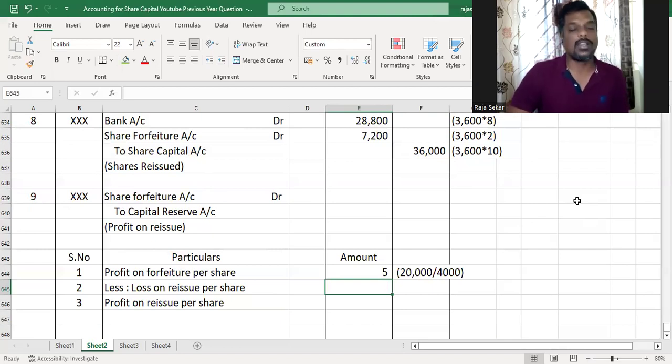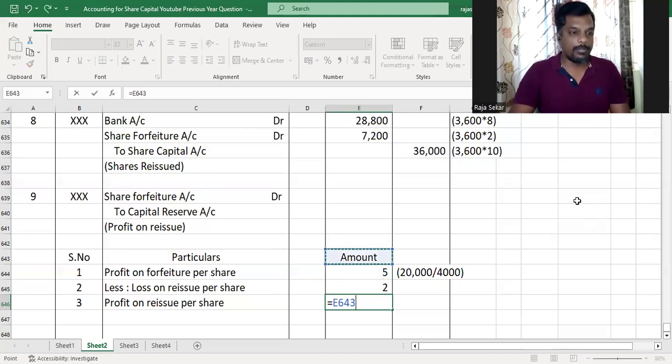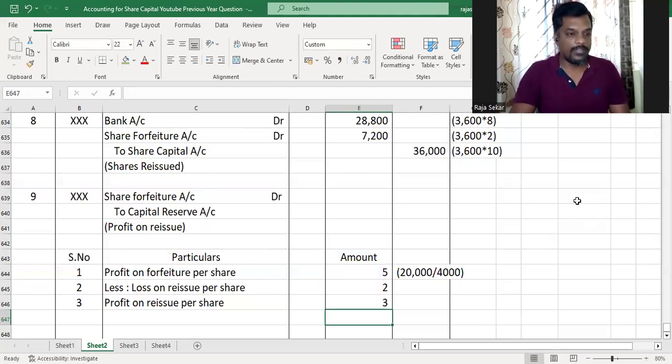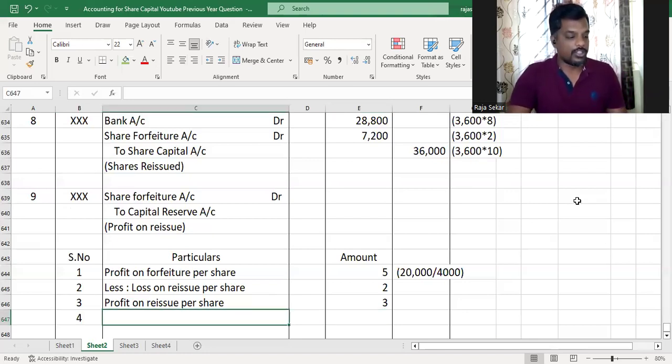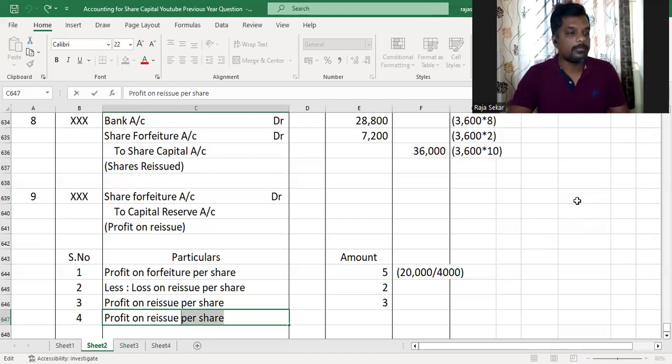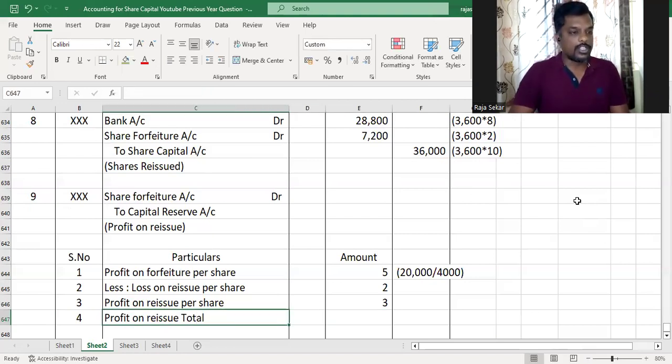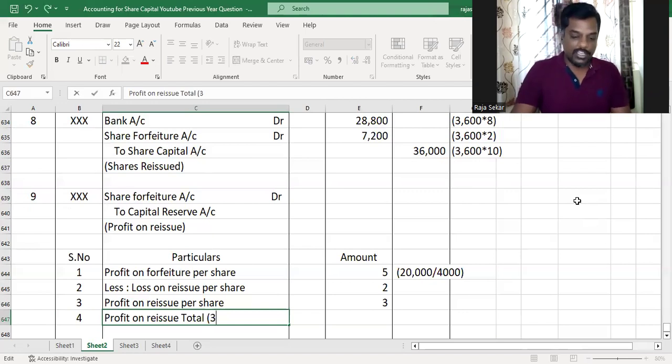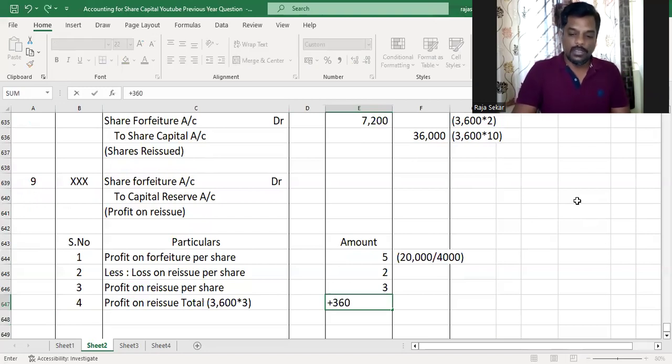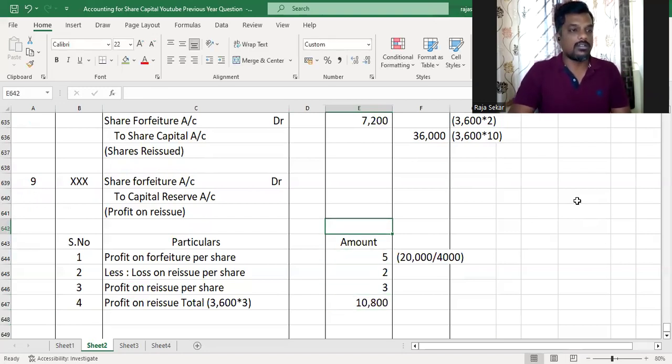The loss on reissue per share is a discount given by us while reissuing, which is 2 rupees in this case, as the shares were reissued for rupees 8 as fully paid up. So 10 minus 8 is 2. And the profit on reissue per share would therefore be 5 minus 2, which is 3 rupees. The total profit on reissue on the reissued shares is what, my dear children? Number of shares reissued, which is 3,600 into 3, which happens to be 10,800. Understood or not, my dear children?